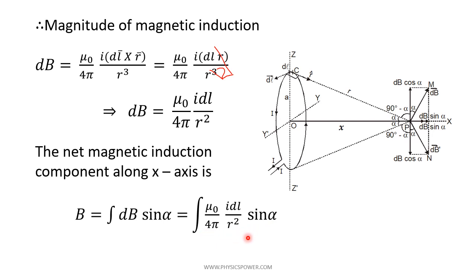Now further, instead of sin alpha, from the diagram we can consider the same triangle we considered previously, POC. In that triangle, sin alpha equals opposite side a by hypotenuse r. So sin alpha equals a by r. So that we substitute in this expression.